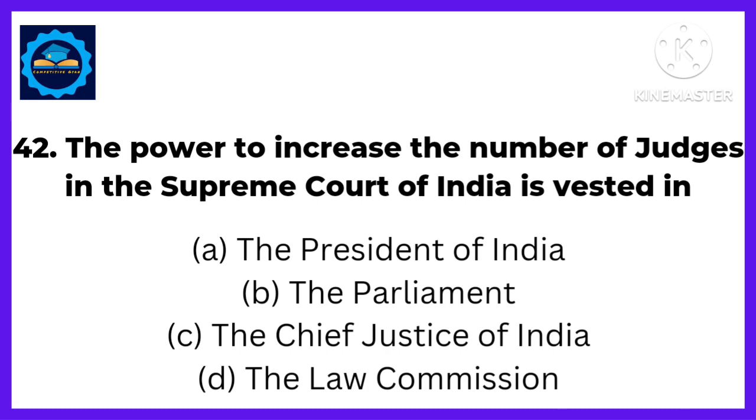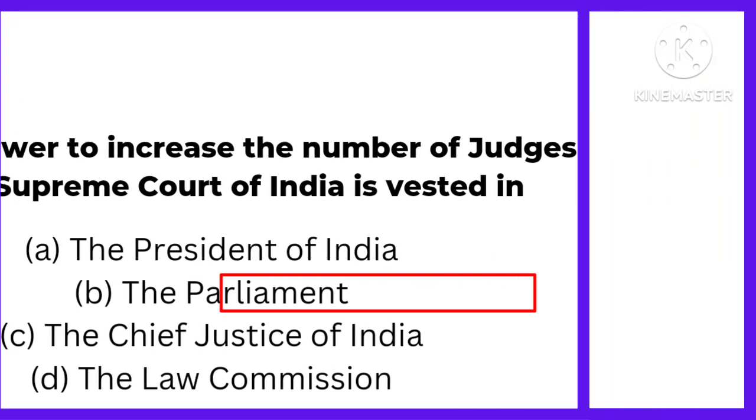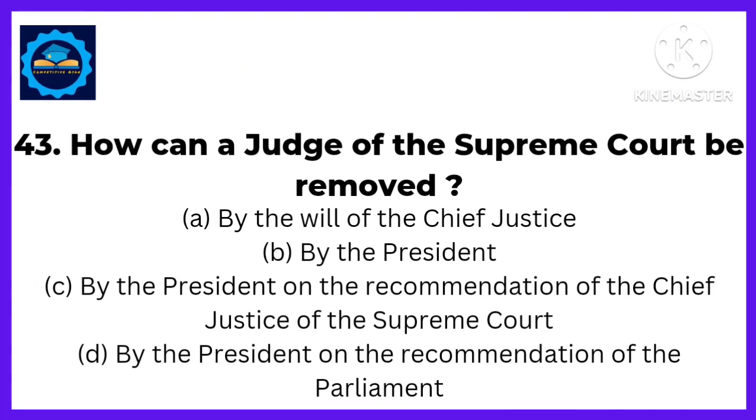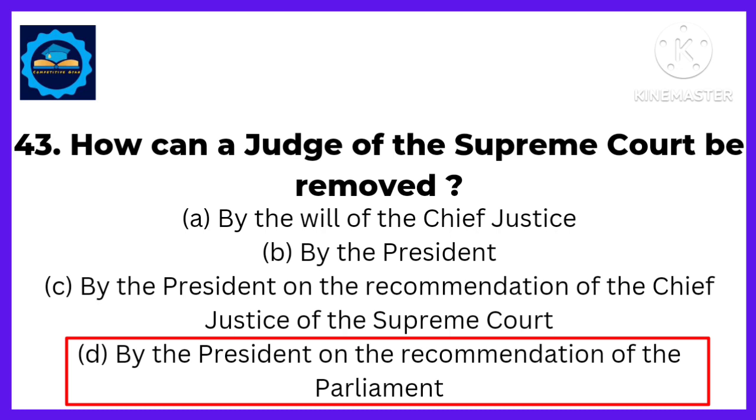Next, the power to increase the number of judges in the Supreme Court of India is vested in. Answer, is vested in the Parliament. Next, how can a judge of Supreme Court be removed? Answer, by the President on recommendation of the Parliament.